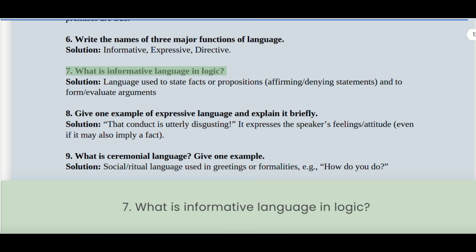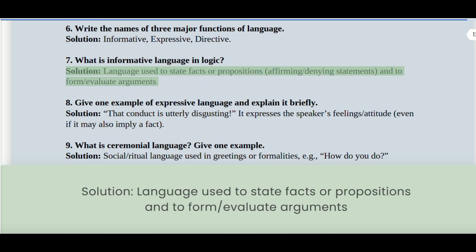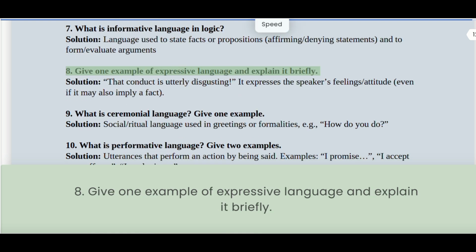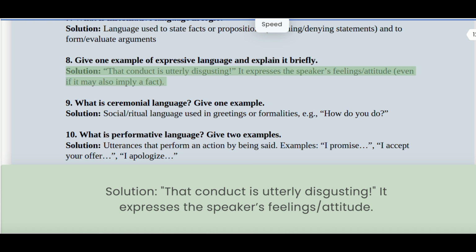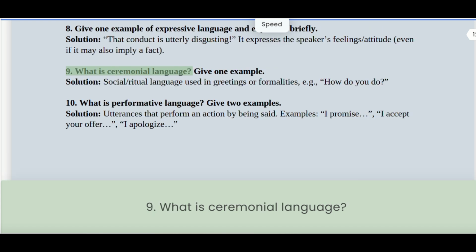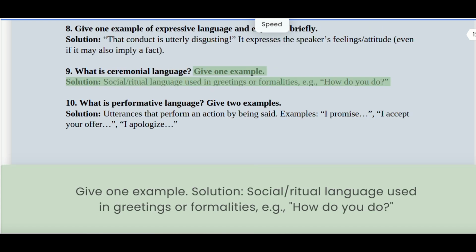7. What is informative language in logic? Solution: Language used to state facts or propositions and to form and evaluate arguments. 8. Give one example of expressive language and explain it briefly. Solution: "That conduct is utterly disgusting." It expresses the speaker's feelings and attitude. 9. What is ceremonial language? Give one example. Solution: Social, ritual language used in greetings or formalities, e.g., "How do you do?"